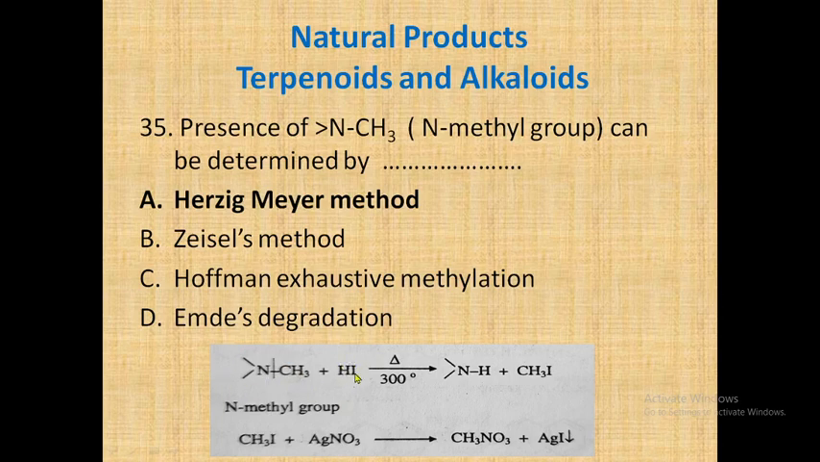you have to heat it with hydroiodic acid, HI, to form methyl iodide, and the resultant methyl iodide is then reacted with silver nitrate to form methyl nitrate and silver iodide. That silver iodide is then weighed, and by taking that weight we can easily find out the number of methyl groups present in the alkaloid. So again it is a gravimetric technique. Okay.